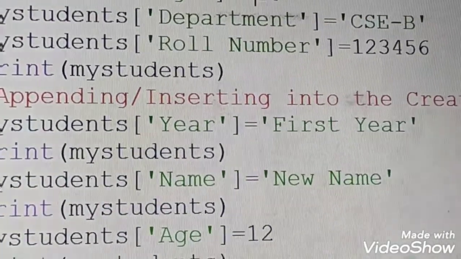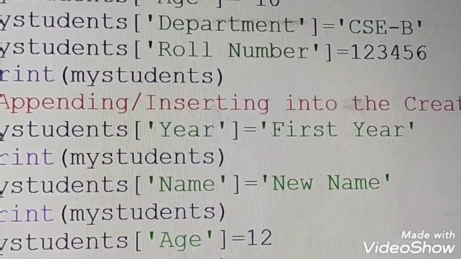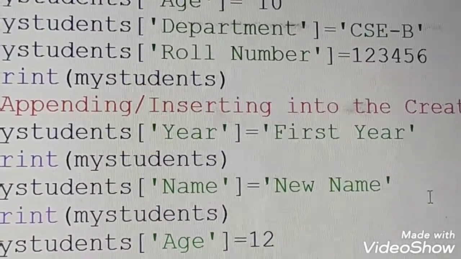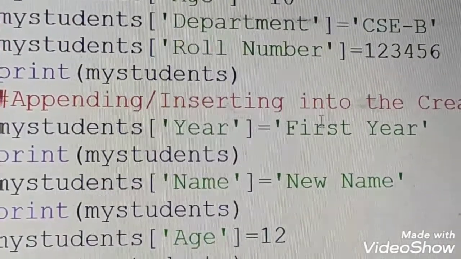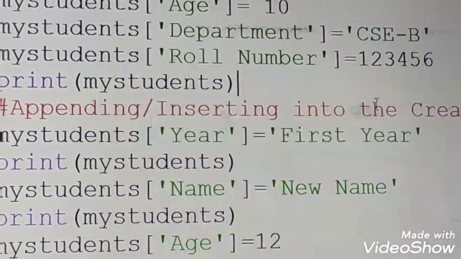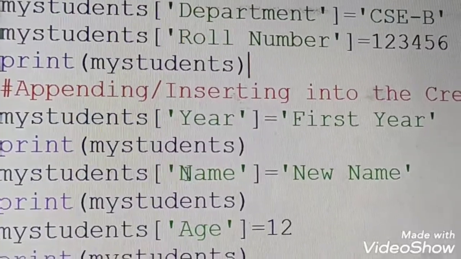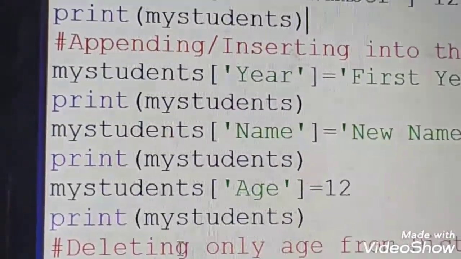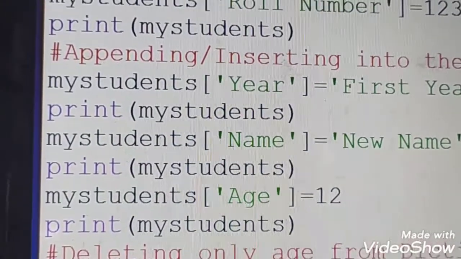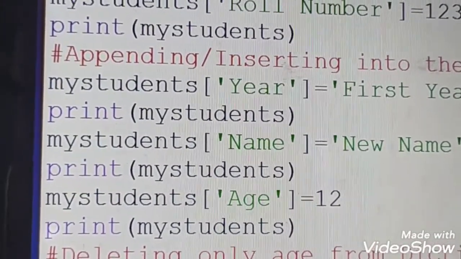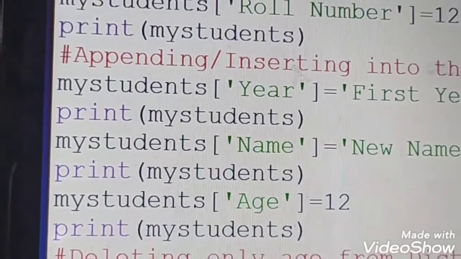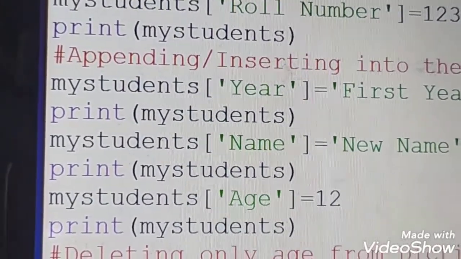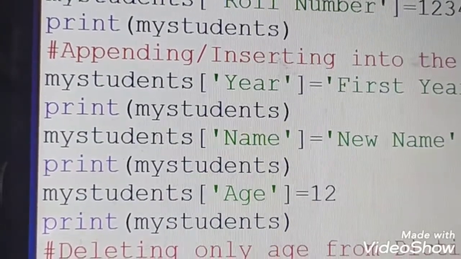The first value is of type string, so I am representing it in quotes. The second is an integer, so I am representing it as a number. And third, my students department CSEB. Similarly I am printing my students. Then I am appending an element into the dictionary, and modifying a value in the dictionary. Then I am deleting only one key from the dictionary, and last I am deleting the complete dictionary. Delete my students deletes the complete dictionary.